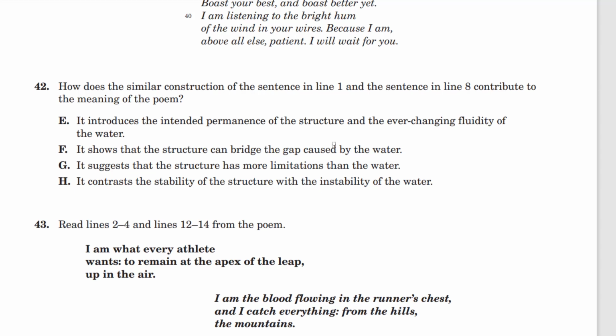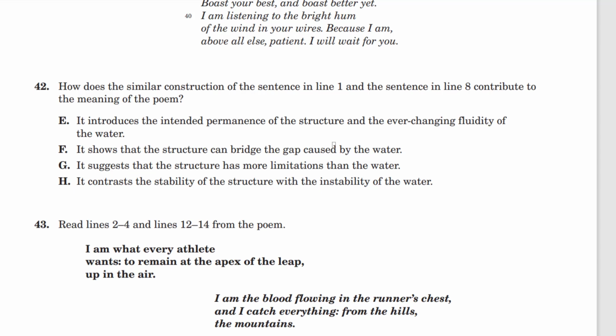E. It introduces the intended permanence of the structure and the ever-changing fluidity of the water. That looks pretty good. The intended permanence, I'm built, concrete, steel, okay? Ever-changing fluidity, I am water, I am motion. Okay, let's just check the other answers. F. It shows that the structure can bridge the gap caused by the water. No, that is not what those two lines indicate. That's not part of the meaning. Maybe the bridge does, but that's not part of those lines, so F is incorrect.